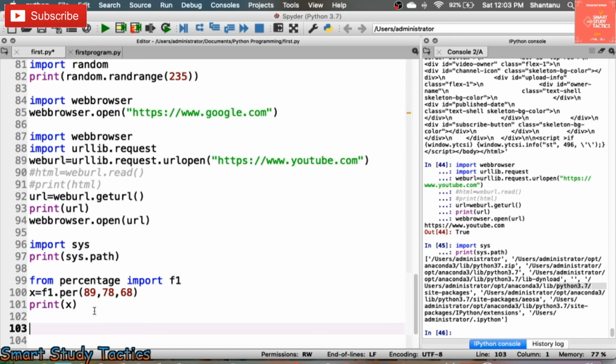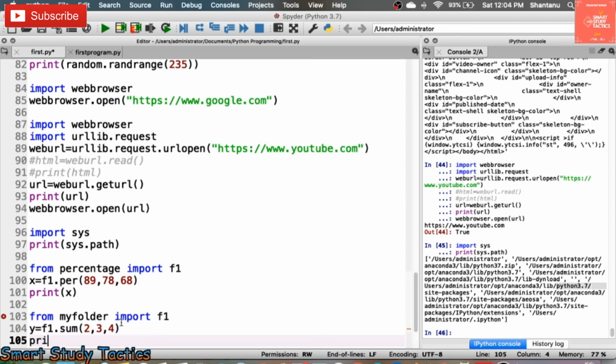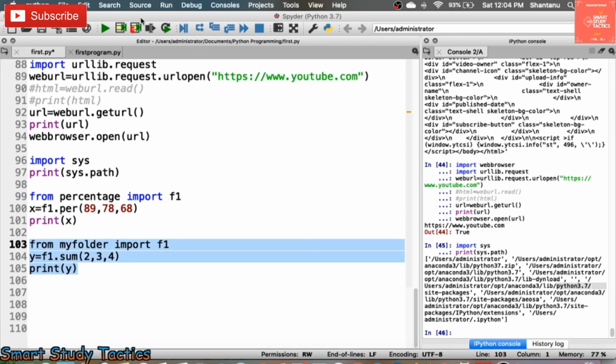Let's suppose I'm going to access this function from myfolder: import function1 as f1, then y equals f1.sum, and you are going to send three numbers, 2, 3, 4. Now print y. Now you can execute this and you are going to get the result.